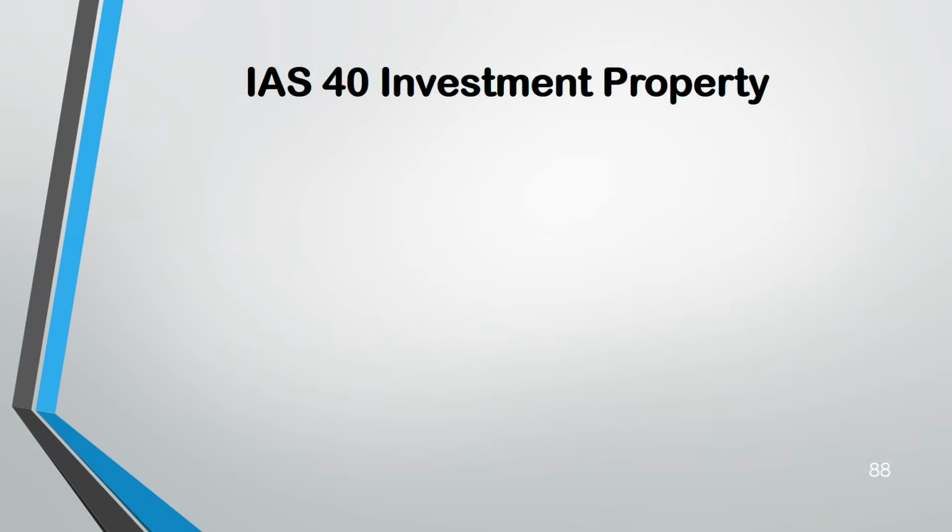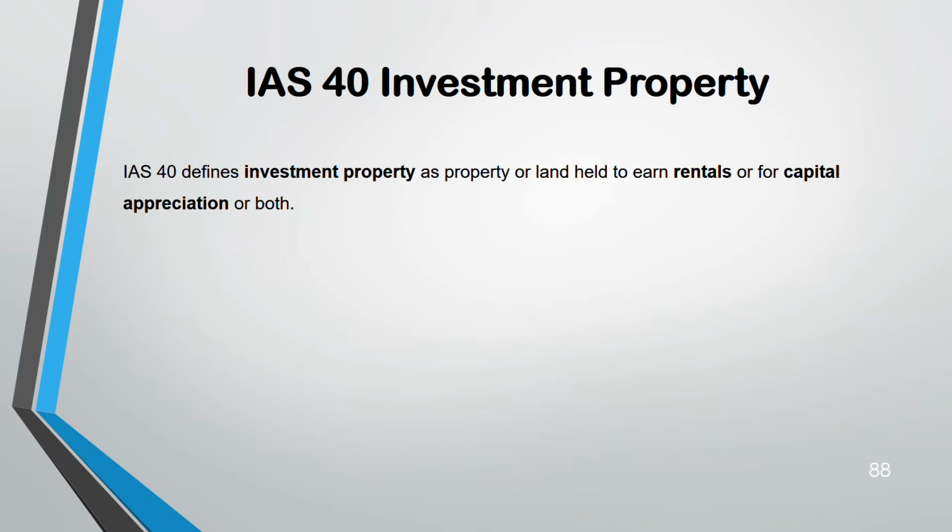Now, IAS 40. IAS 40 is investment property, and investment property means something which you are holding to collect rent or for capital appreciation. That means, let's say land. You're holding a land so that when the value of the land goes up, you are going to sell it. So the difference between the amount that you bought it at and the amount that you're selling is known as capital appreciation. You're going to get a profit on it. So you buy low, you sell high.